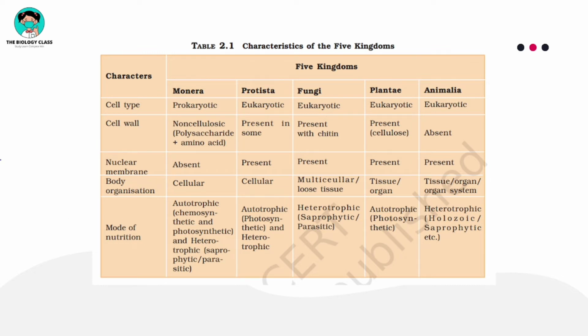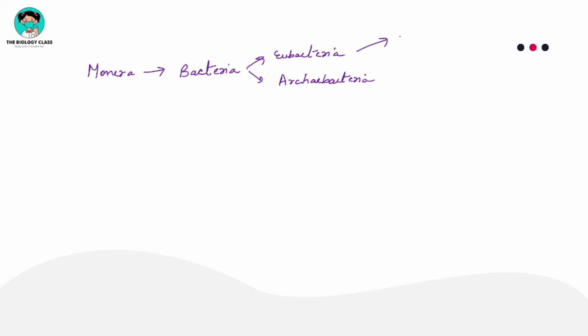See, here you can see the five kingdoms are mentioned, and over here the characters are mentioned. The first kingdom you can see is Kingdom Monera. What all things are you going to read in Kingdom Monera? Always remember, you will read about bacteria, which include eubacteria and archaebacteria. In eubacteria, you will learn about blue-green algae. You will learn about mycoplasma.